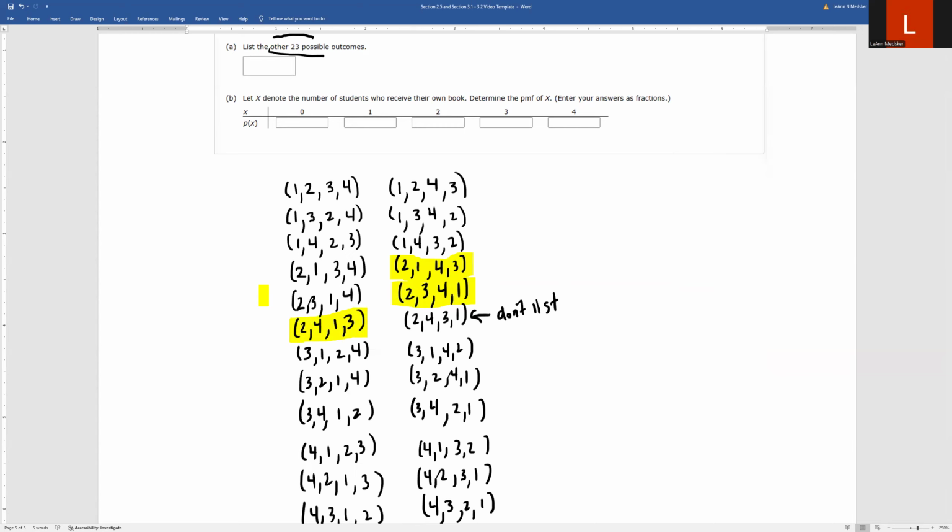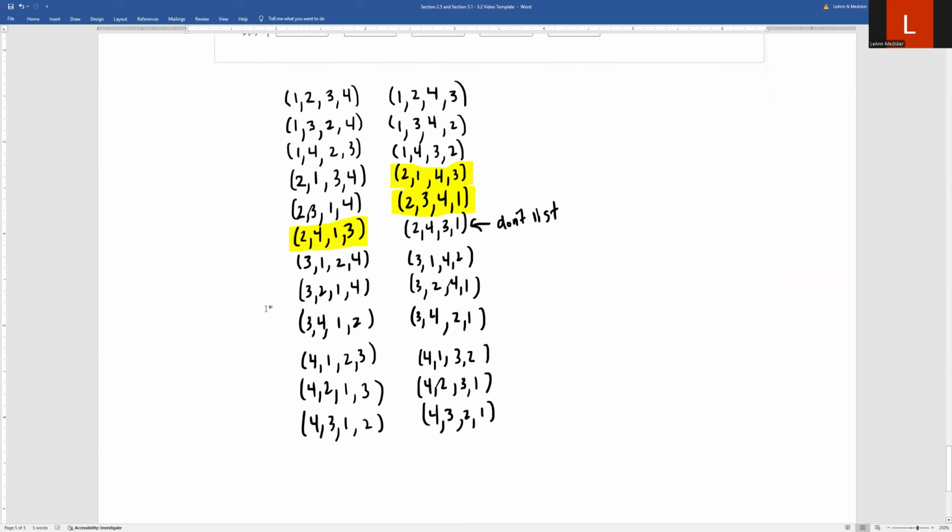Let's see, what else do we have? 2, 4, 3 is in the correct spot here, so we can't use that one. 3, 1, 2, 4 is in the correct spot. 4 is in the correct spot on this one. I might just do it by column, it might be easier. 3 is in the wrong spot, 4 is in the wrong spot, 1's in the wrong spot, 2 is in the wrong spot. So this is one that we have there. Everybody's in the wrong spot on this one. Everybody's also in the wrong spot on this one. And let's see, 4, 3, 1, 2. Everybody's in the wrong spot on that one.